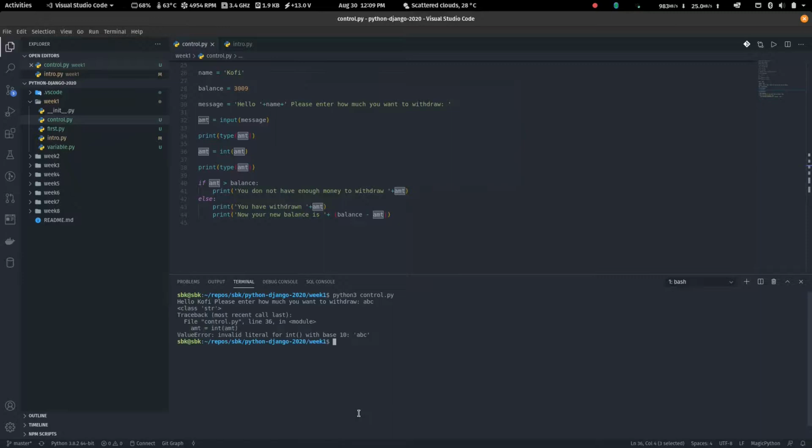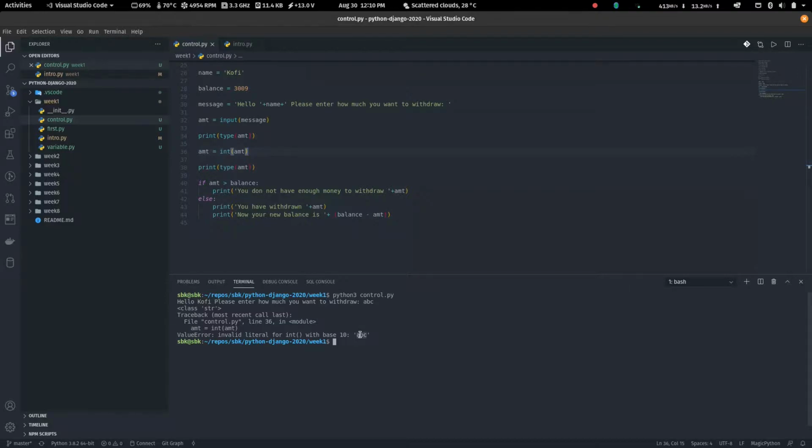And I say ABC. I get an error again: invalid literal for int with base 10, ABC. Why? At line 36, it's trying to convert whatever we entered into an integer, but what we entered was ABC.